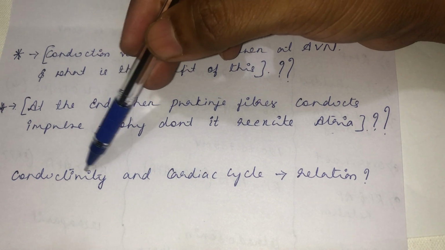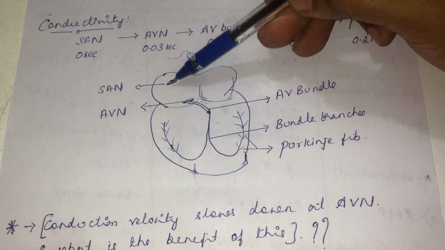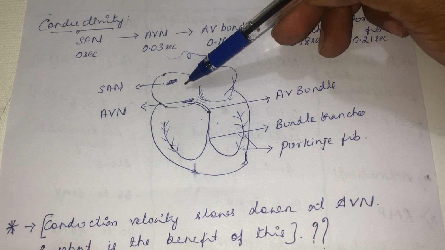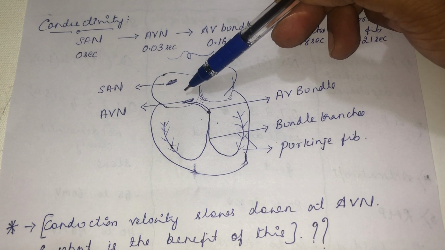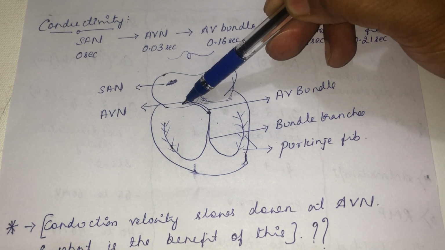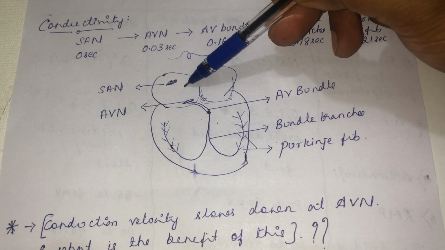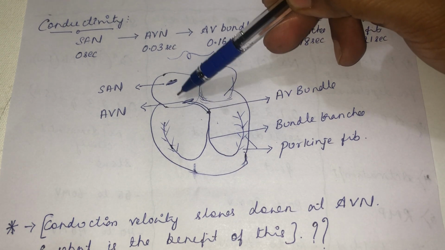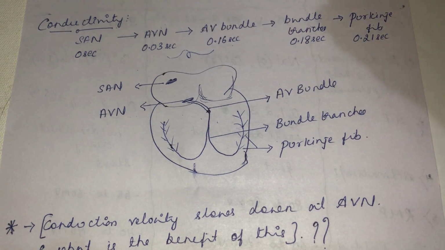Then conductivity and the cardiac cycle. What is the relationship between conductivity and the cardiac cycle? See here, the SA node, the impulse will be generated and go to the atria. So that's the reason why the atria will contract first. Then there is a lag in the conduction velocity of the impulse from the atria to the ventricle due to the refractory period at the AV node. So the atria will contract and relax, then there is a refractory period, then the ventricle will contract and relax, and during that time the atria will be relaxing. So like that, there is a relationship between conductivity and the cardiac cycle.